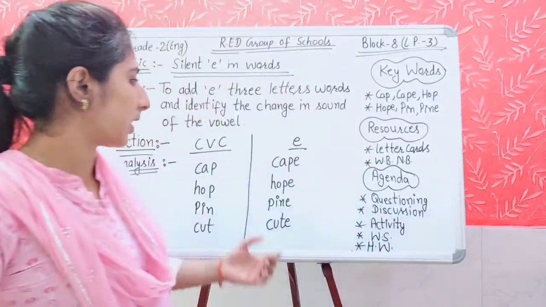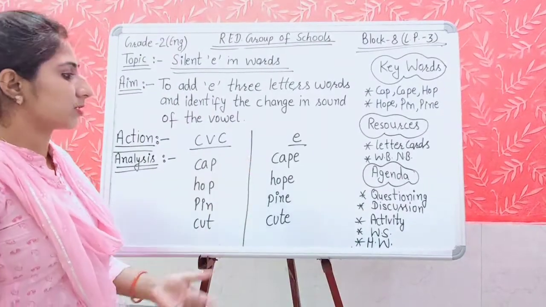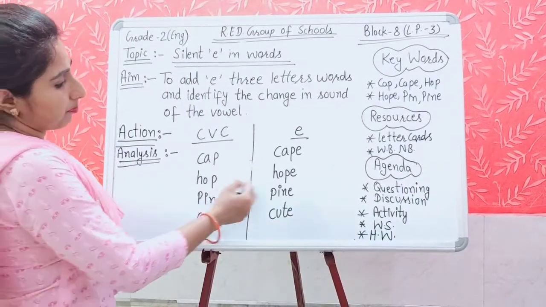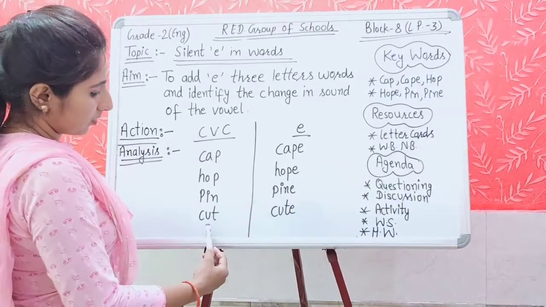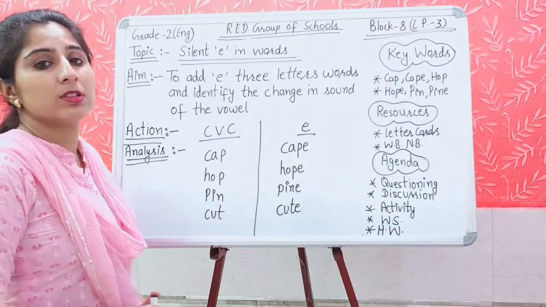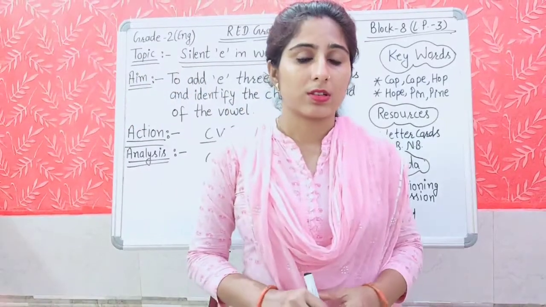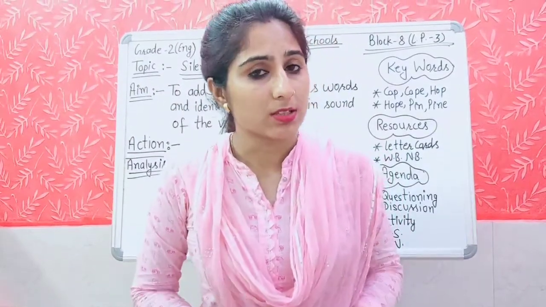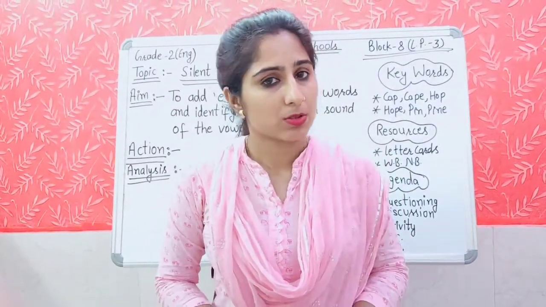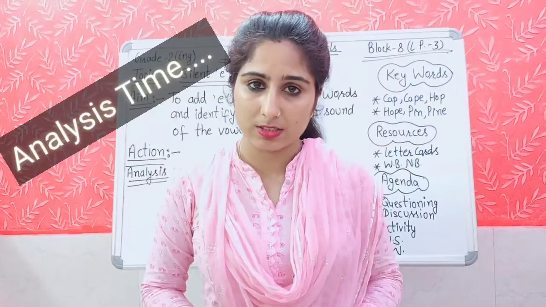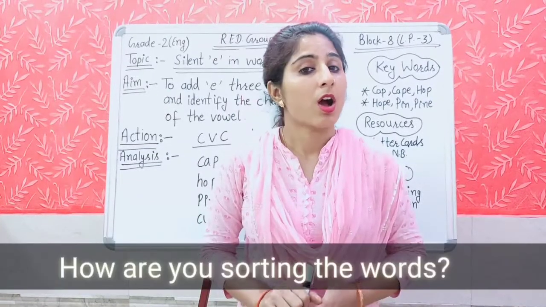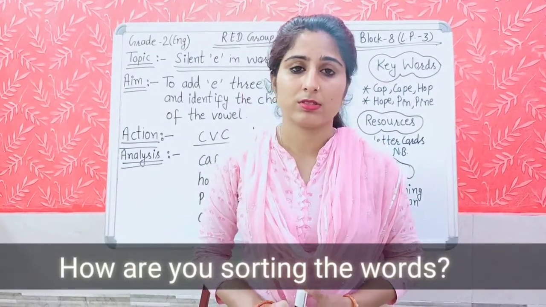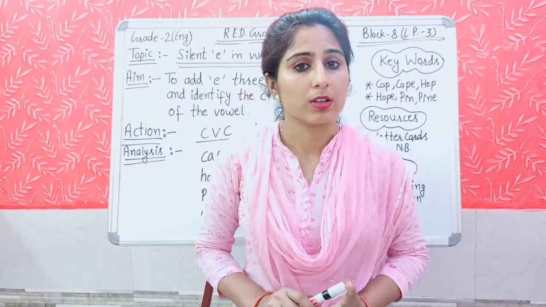Students, now look at both sides. I have sorted the words in two columns. Cap, cape, hop, hope, pin, pine, cut, cute. Yes, students, now I am going to ask some questions which are based on the activity, as it is analysis time. Listen to my first question. How are you sorting the words?